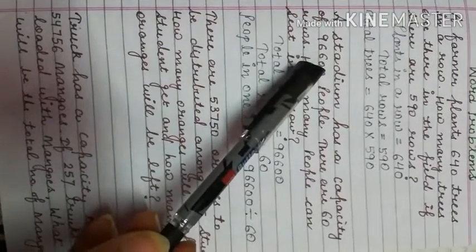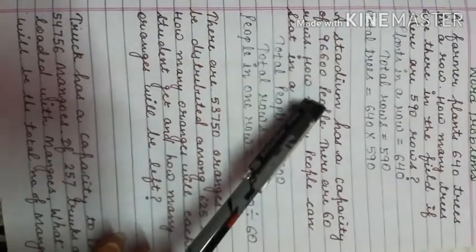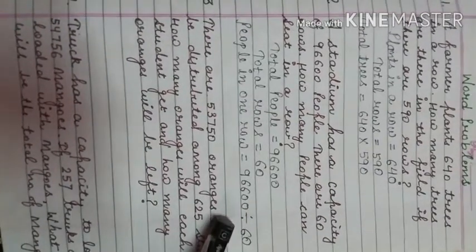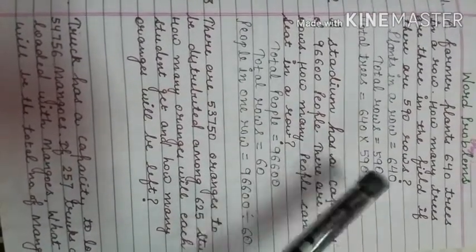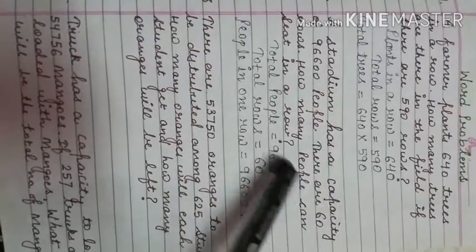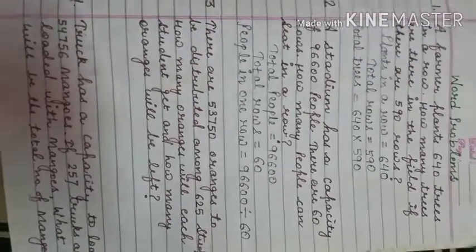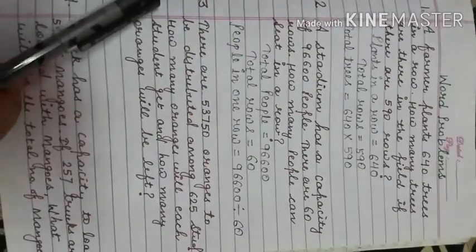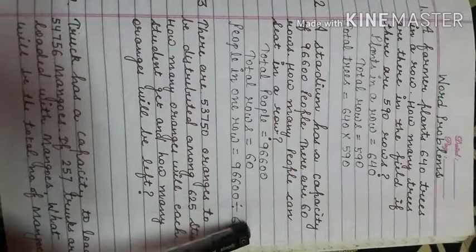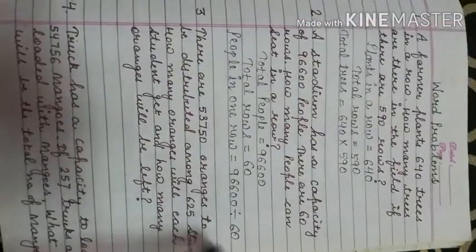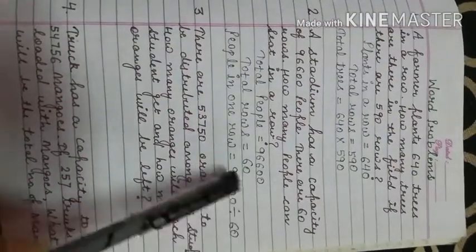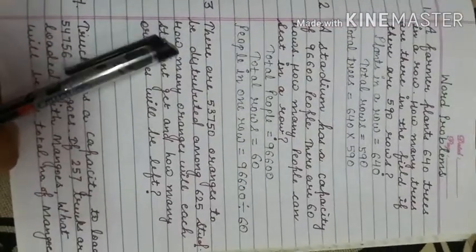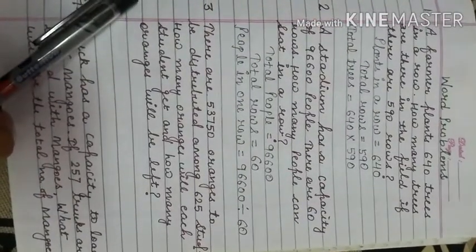Here the total is already given, 96,600 people and 60 rows, so for people in each row we will divide. Accordingly, you have to try to understand the statement and solve accordingly. Move towards the next question, question number 3. This question also you will solve, make a margin line in your notebook, solve it, and then send your answers.